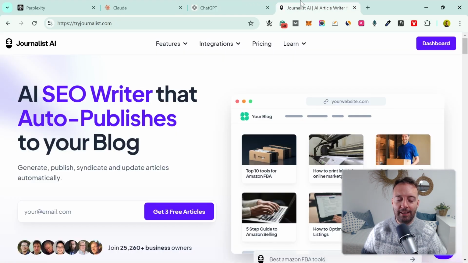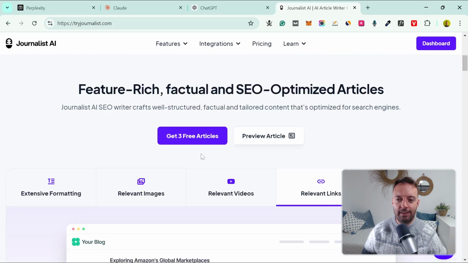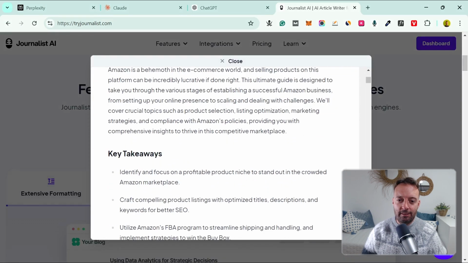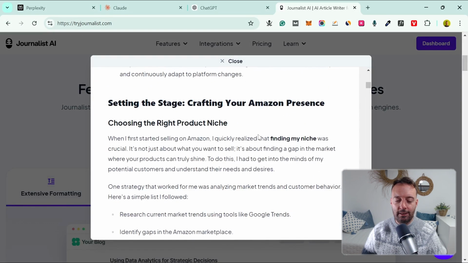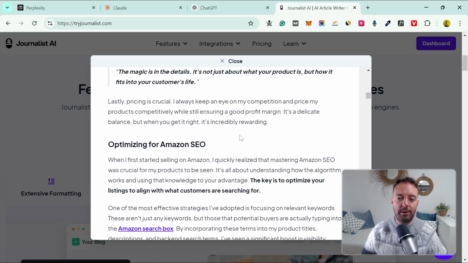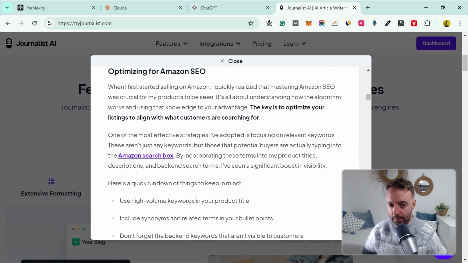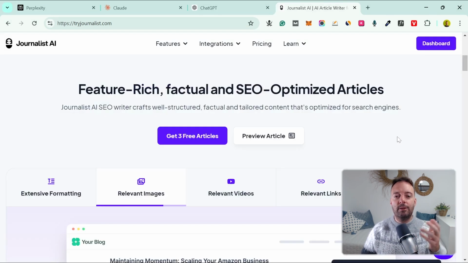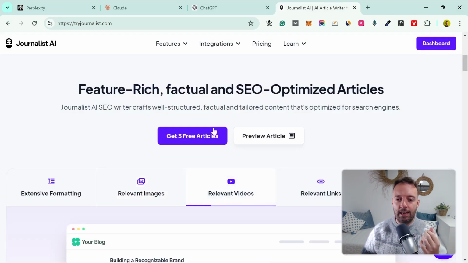But what I recommend is also to use a tool like Journalist AI. So the difference between a tool like this is you also get lots of images and it's better formatted. So there's images right there, the key takeaways. So this tool was made especially for blogging, right? So you've got bolded text here and quotes, and it looks especially good for a blog. Right, and you have outbound links and internal links, so you can just link to other pages on your website, which is very important for SEO.